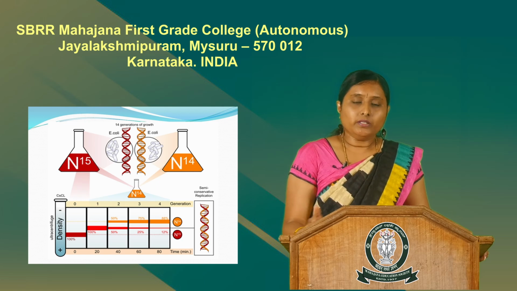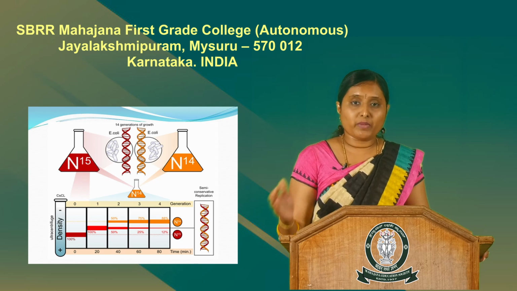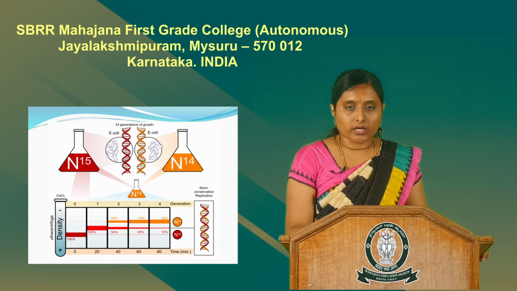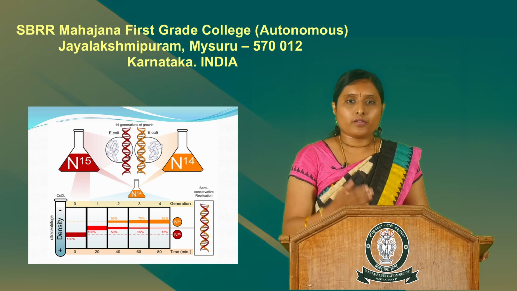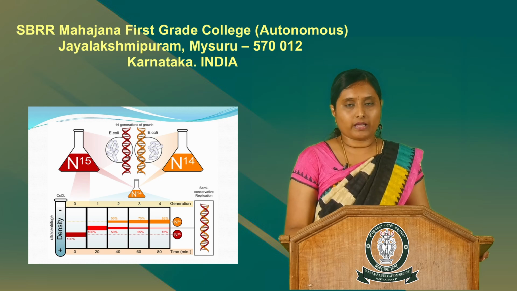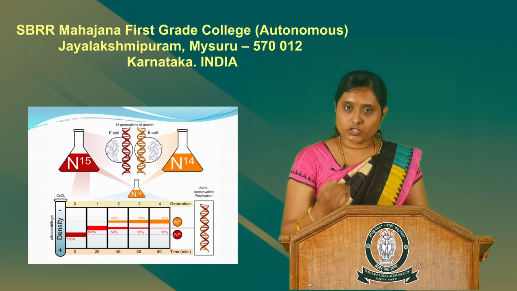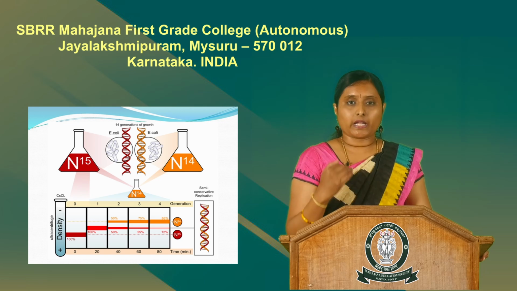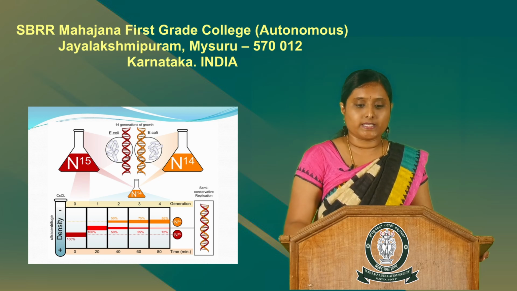So, after completing many successive generations of growth in N14 containing culture medium, the density gradient centrifugation result was that the concentration of the band at the center of the test tube gradually decreased, and the concentration of the band at the top gradually increased.